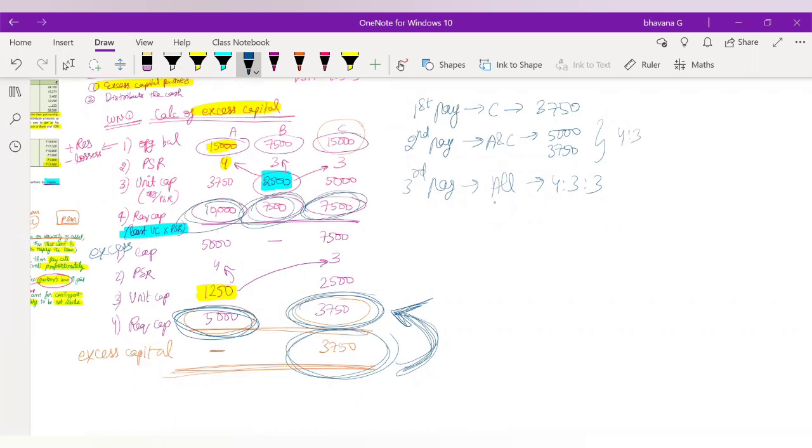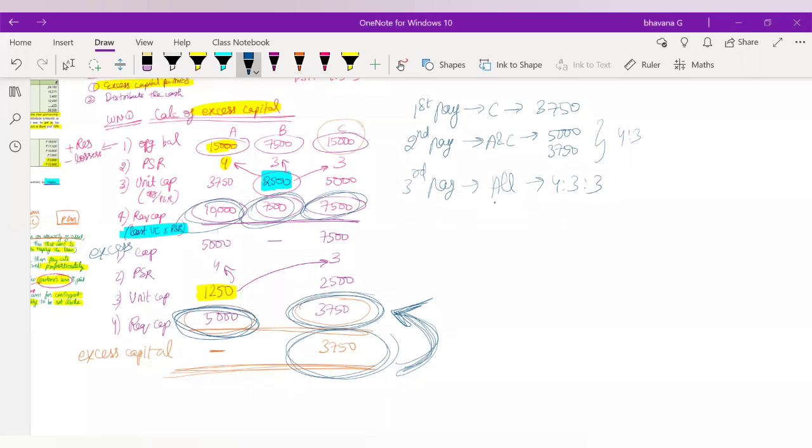So this is the order in which you will pay to your partners at the end. First, you will pay to C, that is excess capital of 3,750. Then second pay will be the required capital to A and C, which is 5,000 and 3,750, which is in the ratio of 4:3. And the third payment will happen to all the three partners A, B, and C, which is 10,000, 7,500, 7,500, or also you can say it as 4:3:3. Okay, so this is how the payment to all the partners is going to happen.